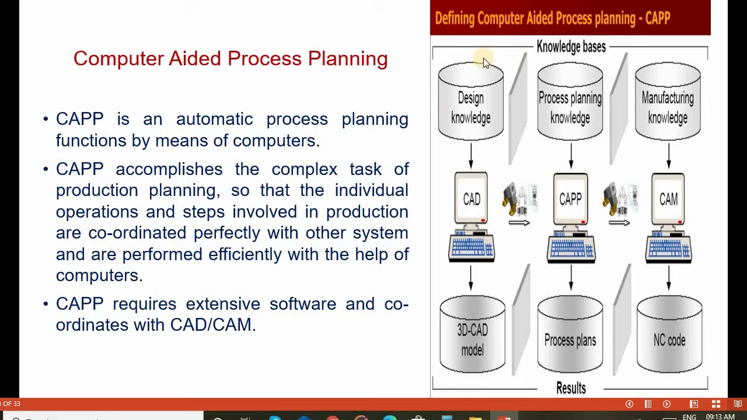This figure shows the definition of computer-aided process planning. Design knowledge is integrated with computer-aided design, so we can get the 3D CAD model. Process planning knowledge integrated with CAPP gives the process plans as output. Manufacturing knowledge, integrated with computer-aided manufacturing, gives the NC and CNC codes. This is the outcome of applying CAPP in computer systems.